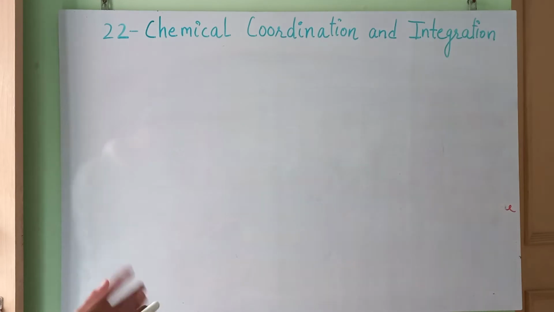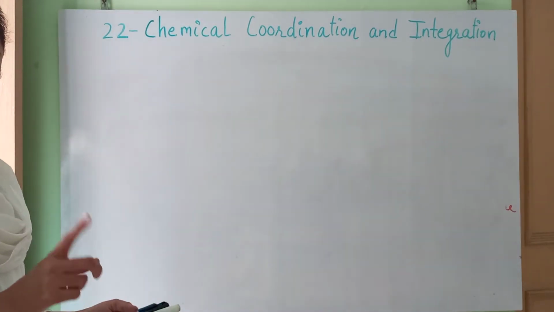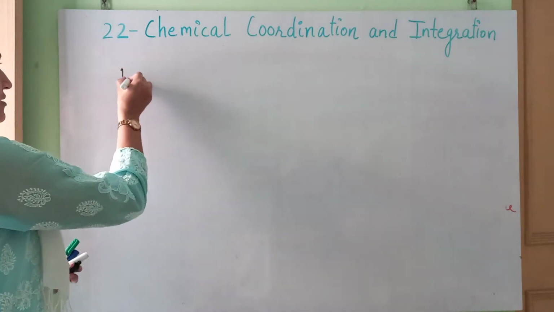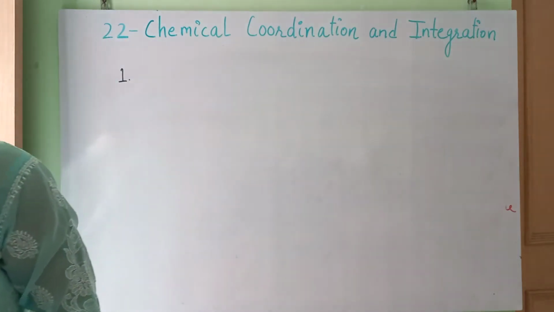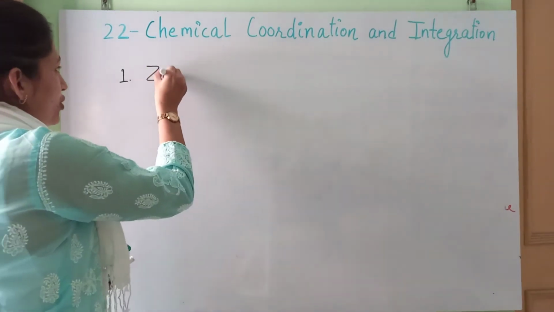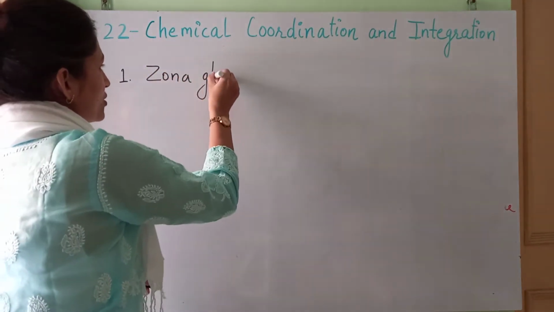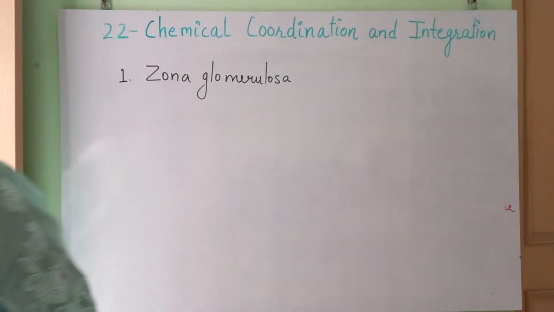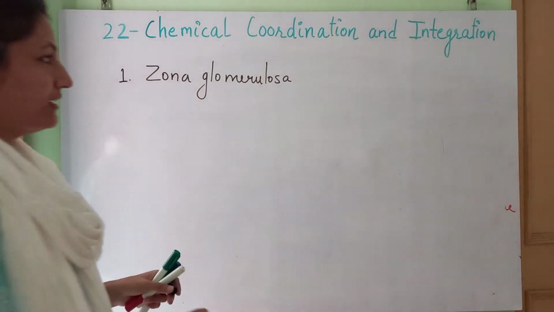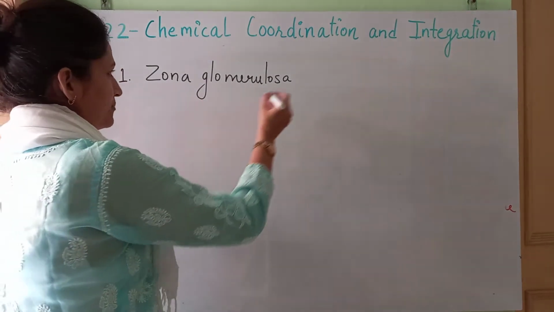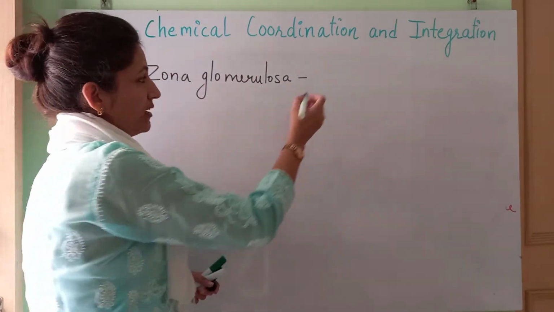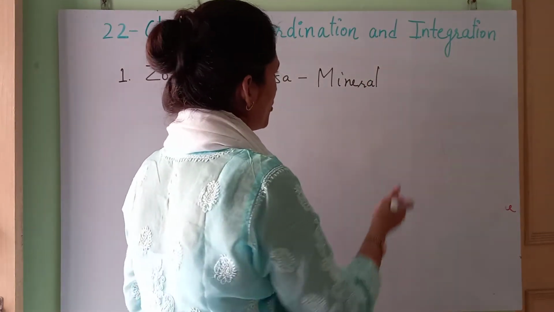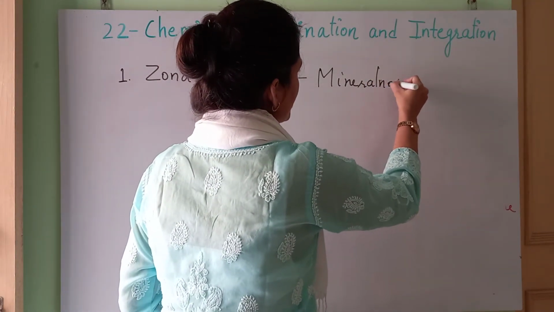So first we'll talk about the cortex region, and in the cortex region we already have three zones. So first of all, the very first region, which is termed zona glomerulosa, is responsible for secreting the category of hormones termed mineralocorticoids.